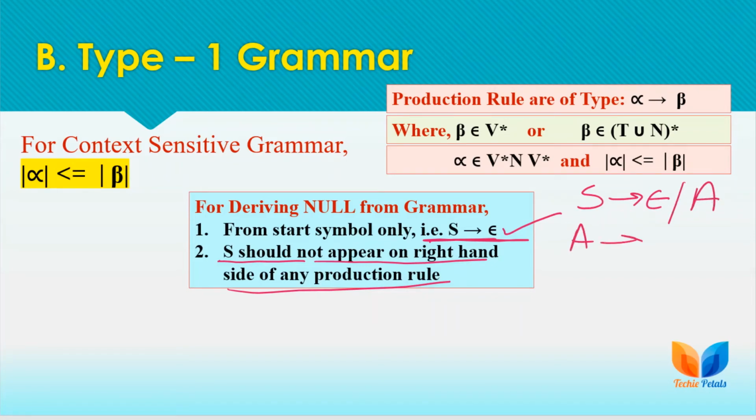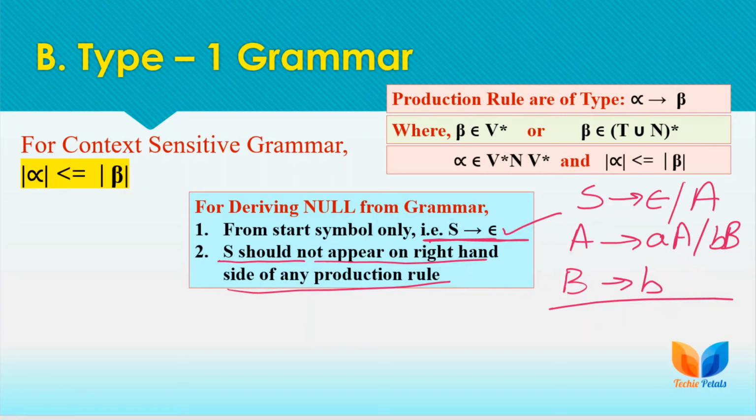So we can have these types of rules. Here B is deriving b, but S should not appear on the right hand side of any production rule. So this is all about the context sensitive grammar.